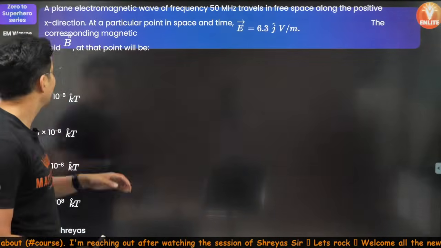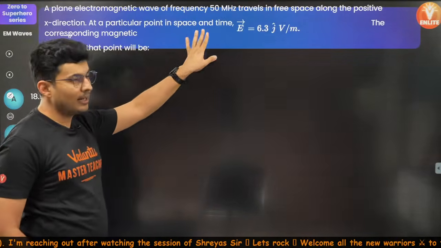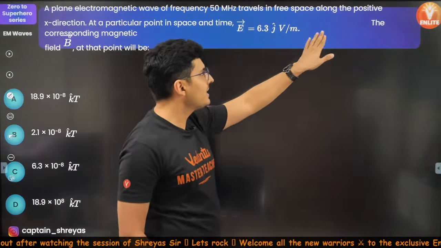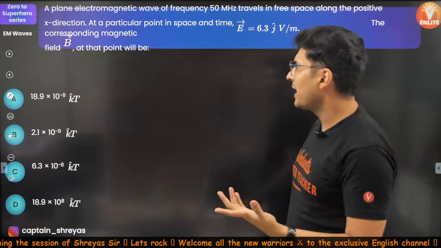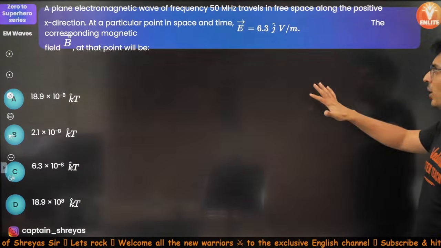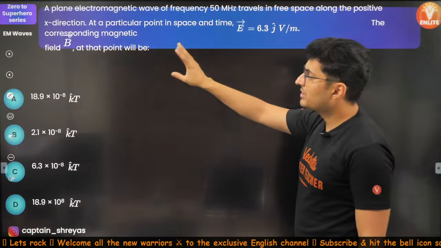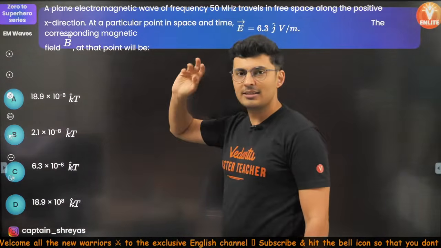Come on, my warriors. A plane electromagnetic wave of a certain frequency travels in free space along the positive direction of x. At some point, the electric field is this much. What's the magnetic field vector at that instant, at that point?